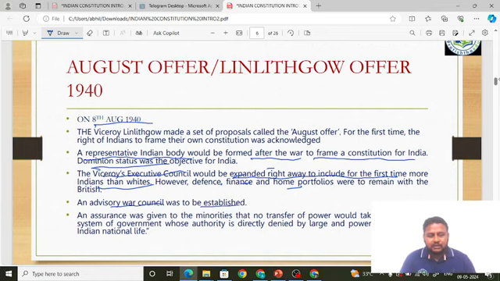And assurance was given to the minorities that no transfer of power would take place to any system of government whose authority is directly denied by large and powerful elements in Indian national life. Don't get confused, friends. They are basically saying that we would give protection to the minorities. That is what the August offer is saying. These were the proposals of the August offer.